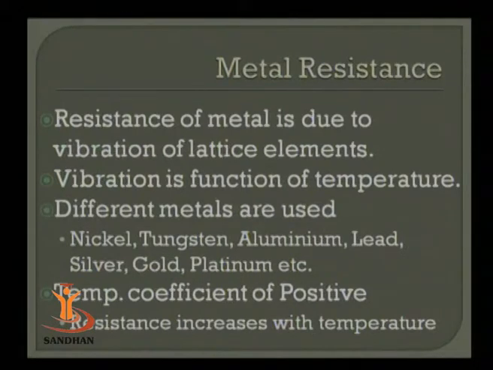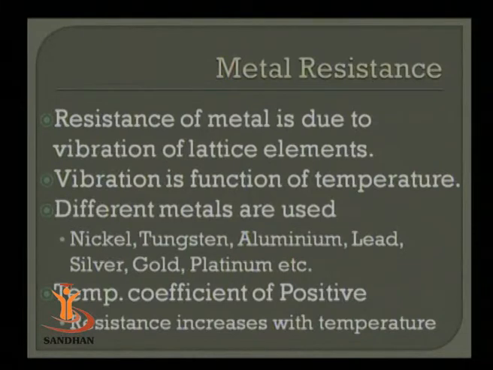Discussing the metal resistance in more detail. The resistance of metal is due to the vibration of lattice elements that we have already discussed. The vibration is basically a function of temperature. If you go on increasing temperature, the vibration increases rapidly, and these vibrations increase the hurdles in the passing of the electrons. So due to this phenomenon, the resistance increases.